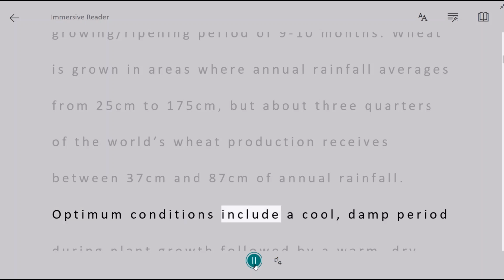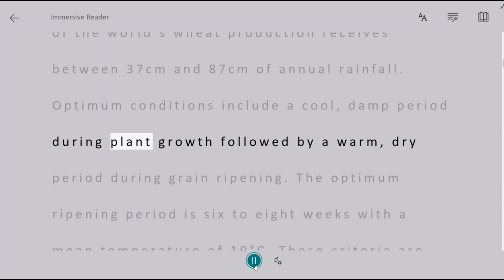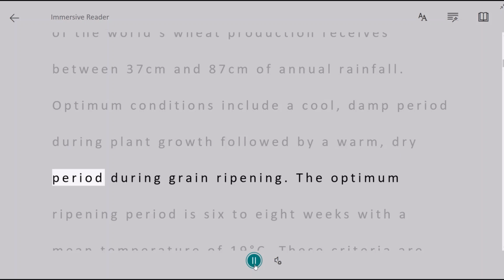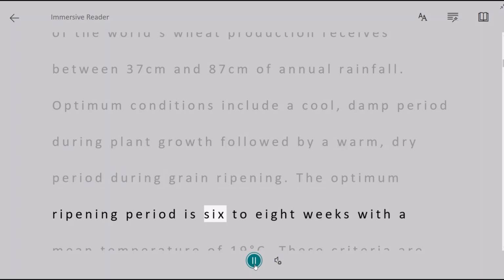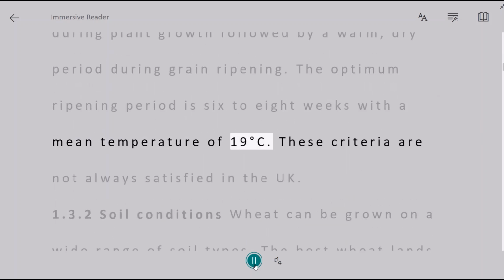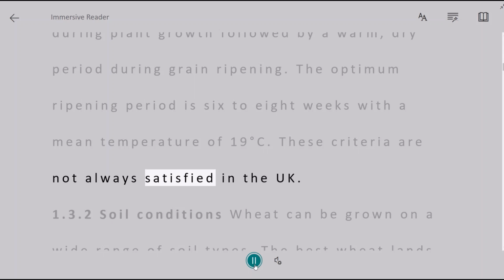Optimum conditions include a cool, damp period during plant growth followed by a warm, dry period during grain ripening. The optimum ripening period is 6 to 8 weeks with a mean temperature of 19 degrees Celsius. These criteria are not always satisfied in the UK.